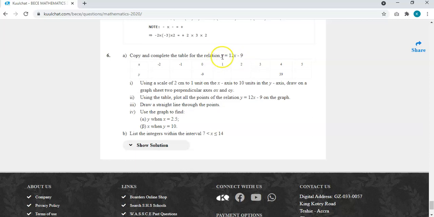So we have to use the relation to solve for our value of y. Okay, so the relation, you pick the one value of x, then use the relation to calculate it. Okay, so here you are given some, the rest you need to calculate.